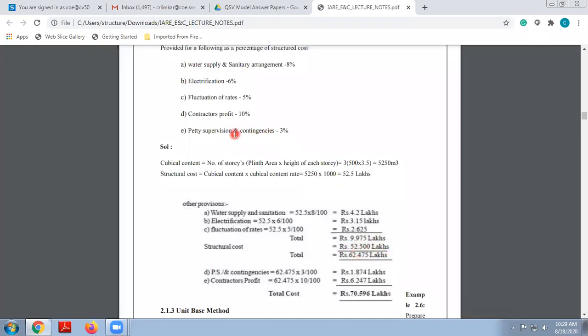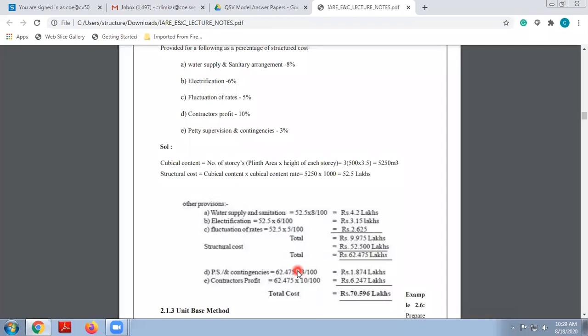So next is your petty supervision and contingencies, 3 to 5%. In this problem they have mentioned 3%. So 3% of the overall cost we have to take. Always remember, you can note it down in your notebook also. Contingencies, work charge establishment, petty supervision charges and your contractor's profit we always consider in relevance with the overall cost, and the other part in relevance with the building cost.